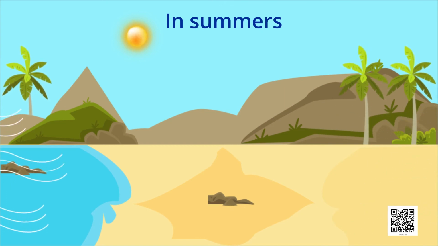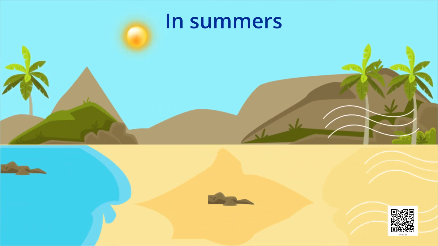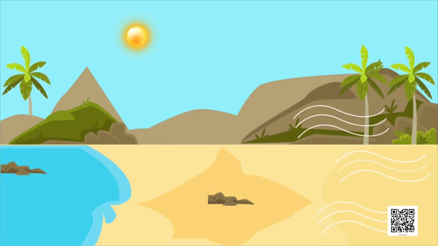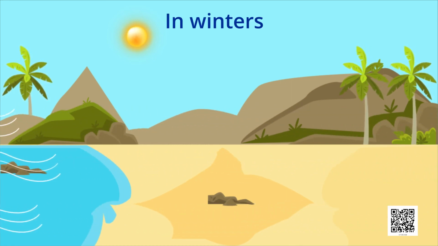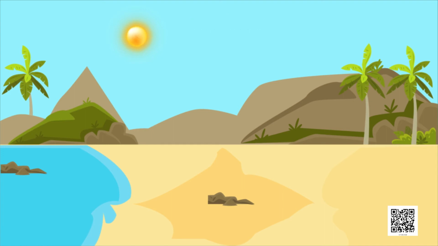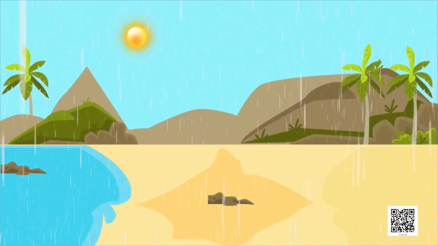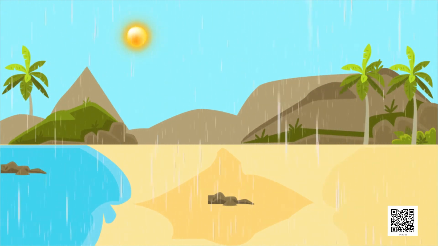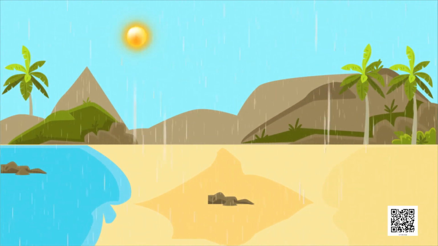These are monsoon winds. In winter, the direction of the wind flow gets reversed. It flows from the land to the oceans. The wind from oceans carries water and brings rain. It is a part of the water cycle.